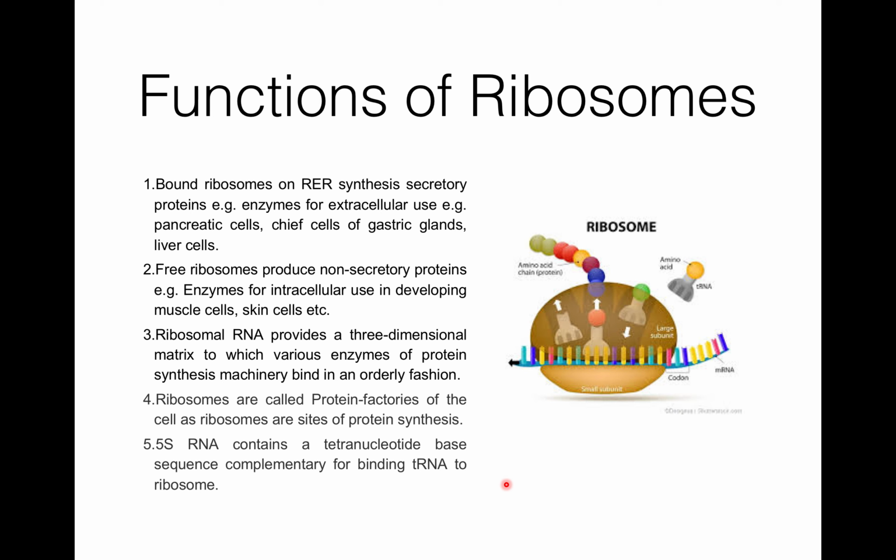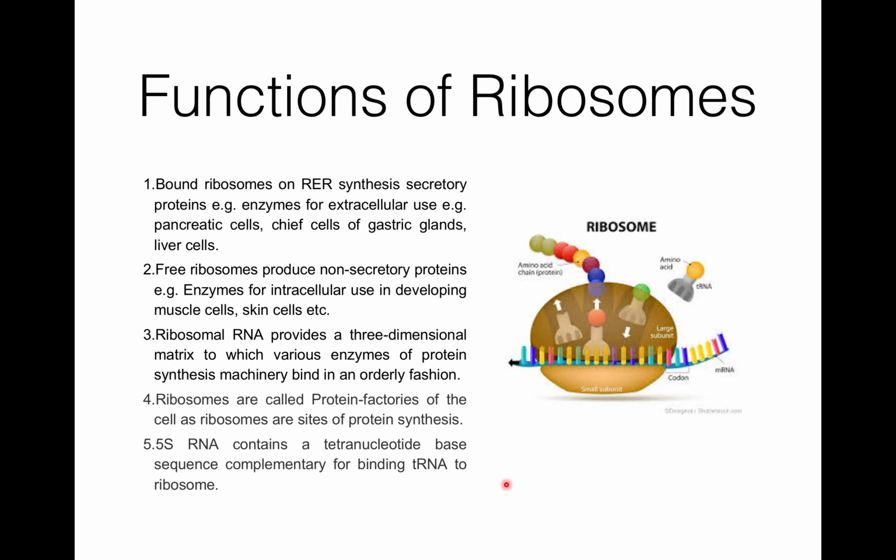Polyribosome is formed when a number of similar types of proteins are required. The number of ribosomes attached to the mRNA depends upon the length of the mRNA. The distance between adjacent ribosomes is 90 nucleotides. Association and dissociation of ribosomal subunits depend upon Mg2+ concentration.